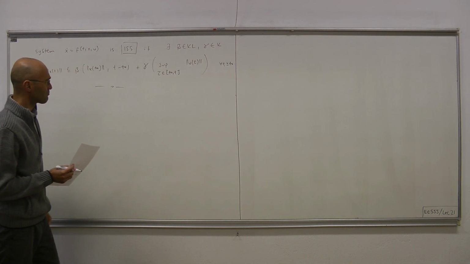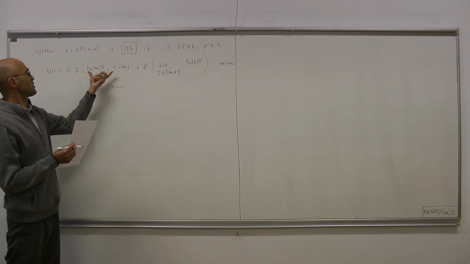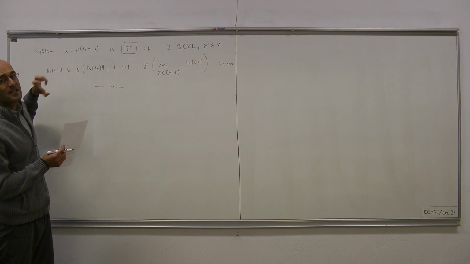Since as time goes on this becomes smaller and smaller, this inequality tells us that